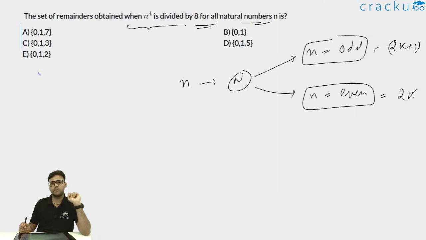So when n is 4, 4 to the power 4 is 256. 256 is completely divisible by 8. Now take n is equal to 2. 2 to the power 4 is 16. 16 is again completely divisible by 8. So when n is even, you can certainly say that the remainder will be 0.